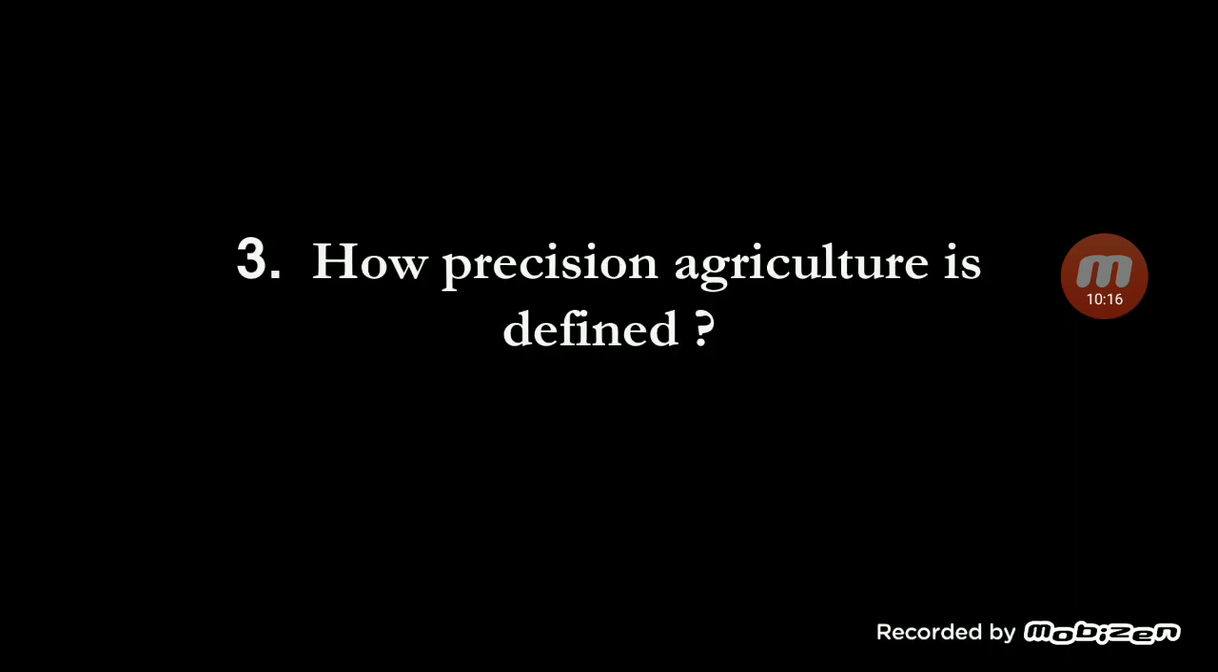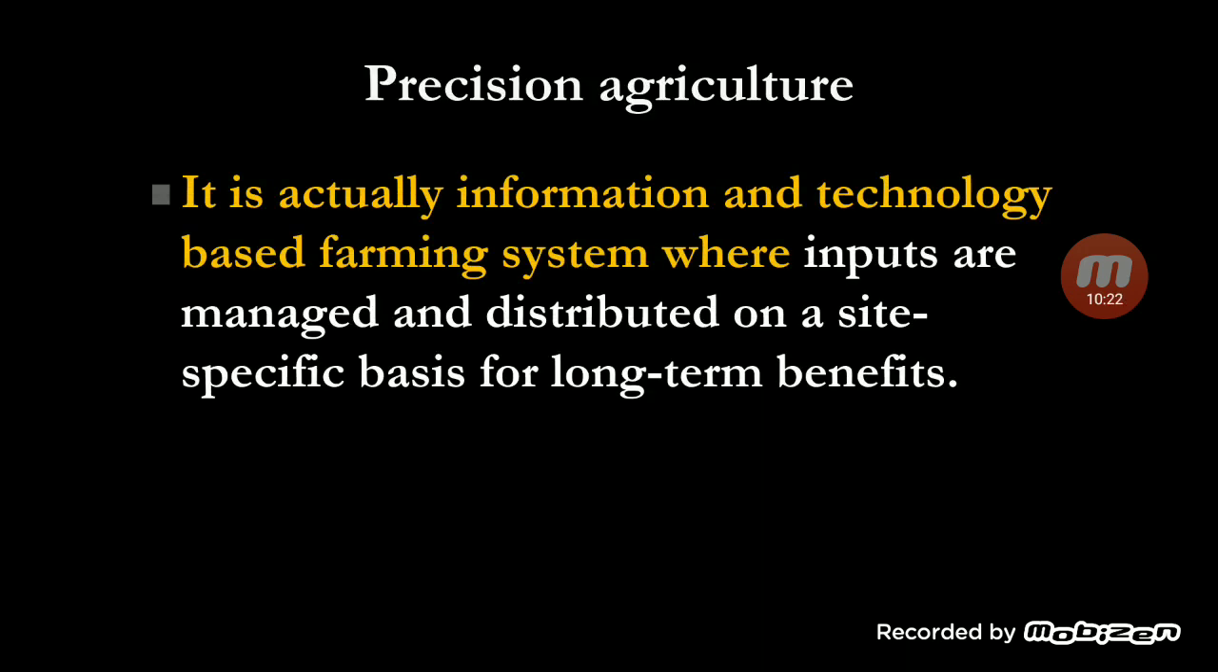How is precision agriculture defined? Of course, you need a definition. Precision agriculture is an information and technology based farming system. It is an advanced farming system which uses modern technological implements like satellites, GPS, and remote sensing. These are the techniques used. It is an information and technology based farming system where inputs are managed and distributed on a site specific basis for long term benefits.